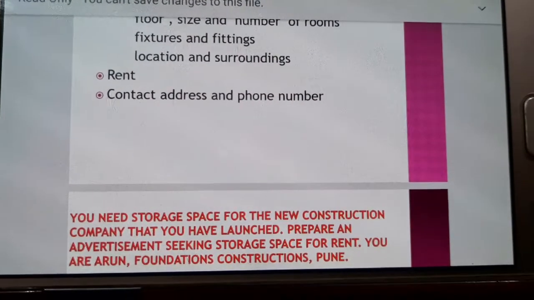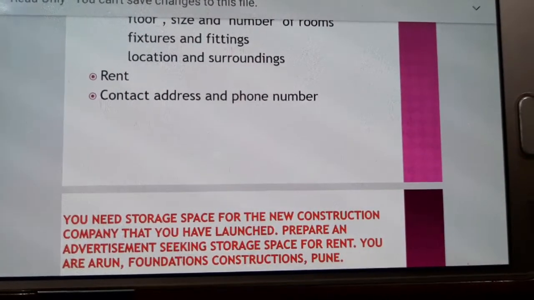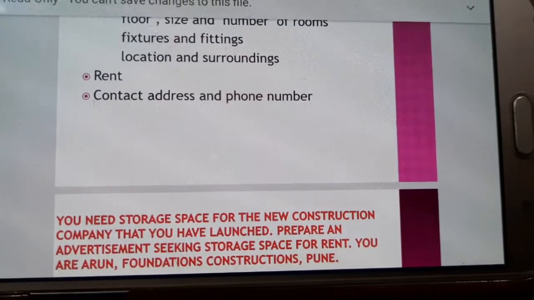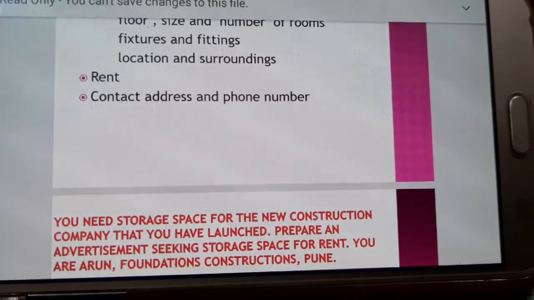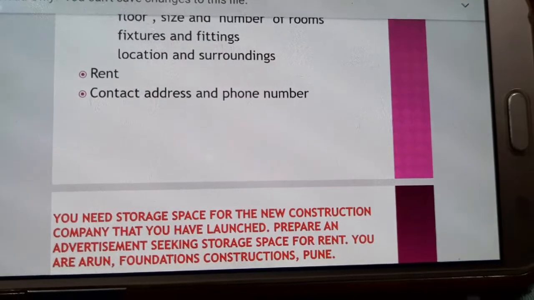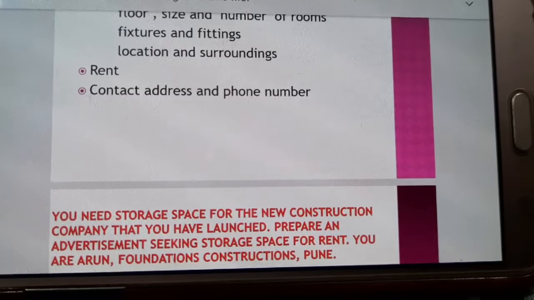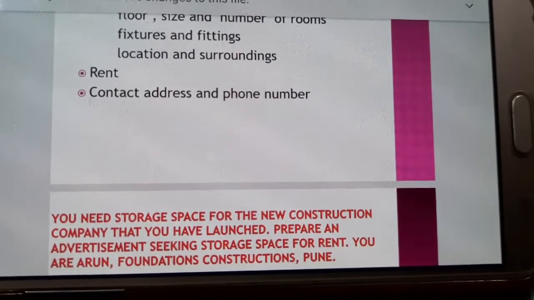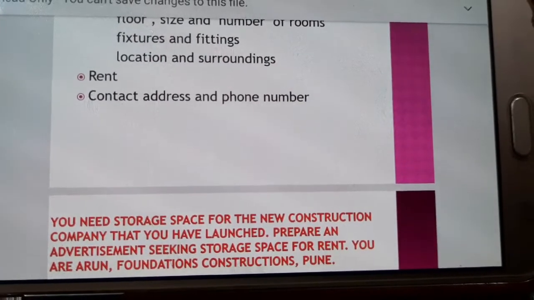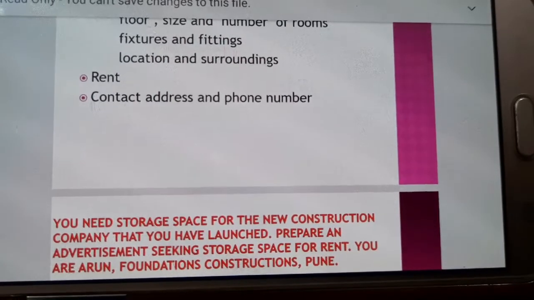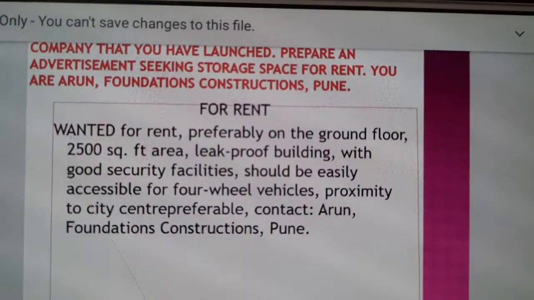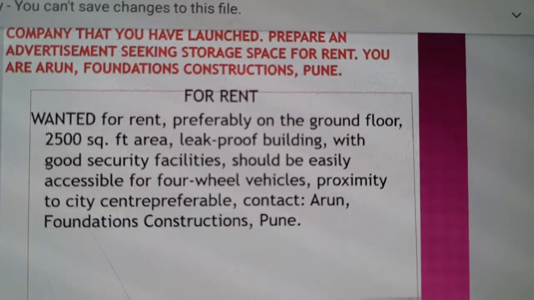So the question is: you need a storage space for the new construction company that you have launched. Prepare an advertisement seeking a storage space for rent. You are Arun, Foundations Constructions, Pune. Now see the solved one.